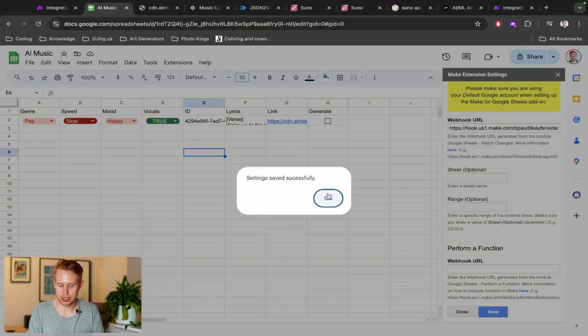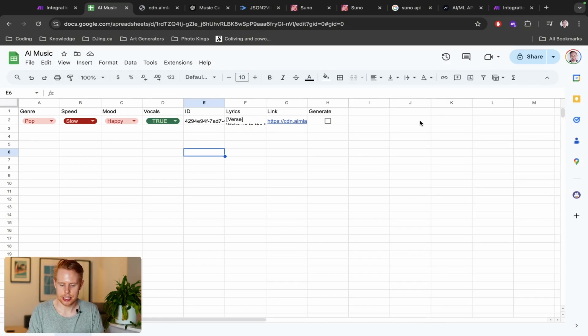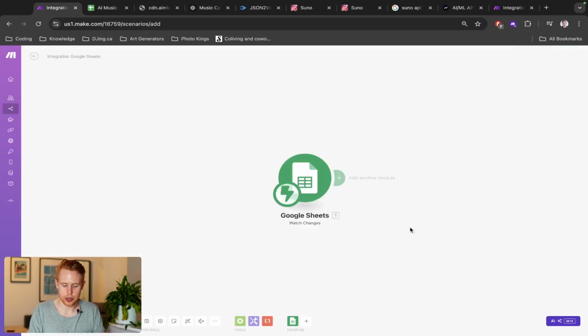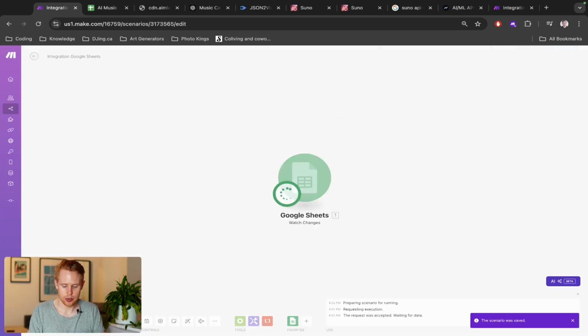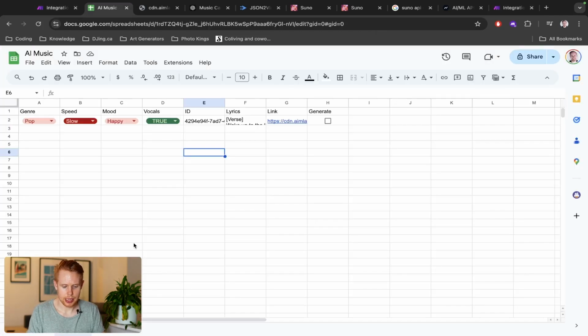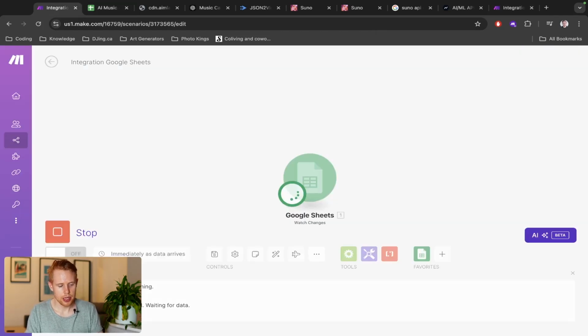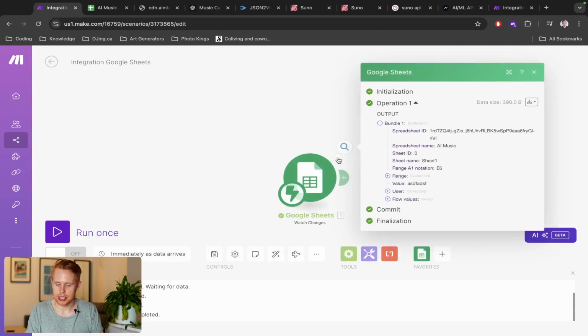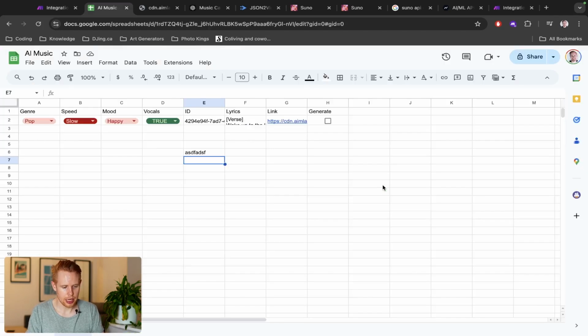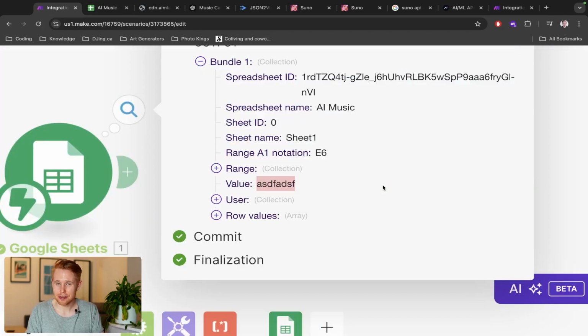It's going to take a couple seconds and let us know that everything has been saved, which means that if we come back in here and we click on this OK button and we run the scenario, right? And I'm just going to zoom in here a bit. If we come back and now we change anything here, we're going to receive that data like we just did, right? And you can see this beautiful value that I created, which is completely unique, which is ASDF ATSF. So that's the value that I entered in.